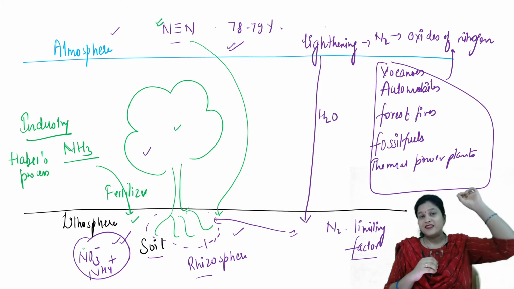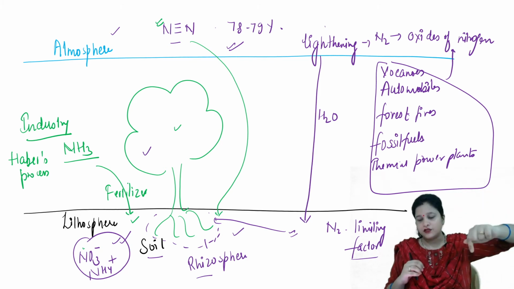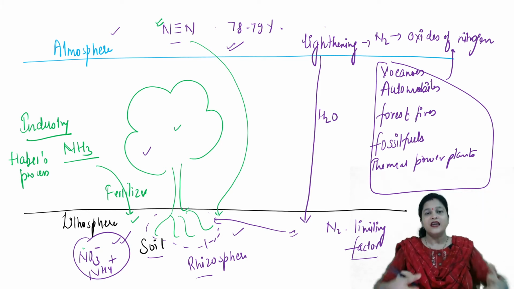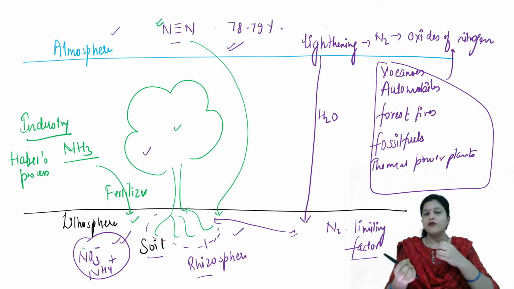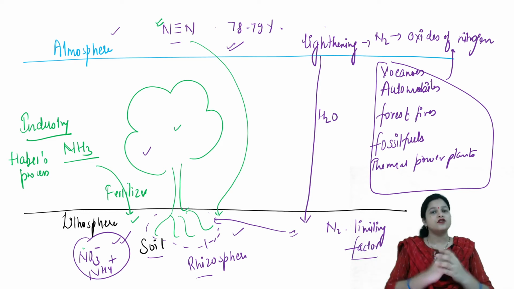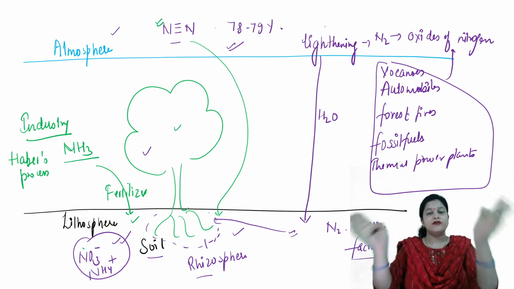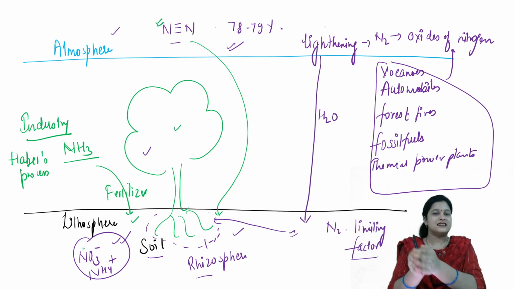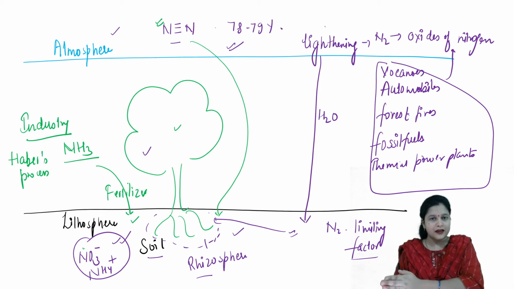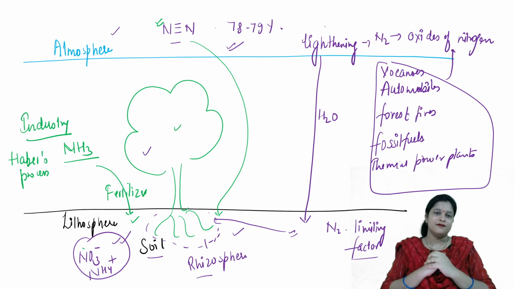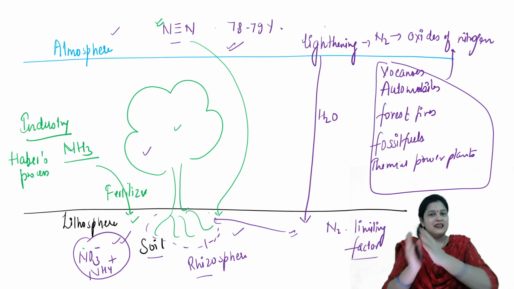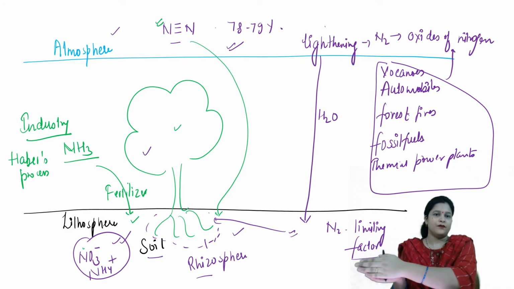So we will see how this nitrogen will be converted into nitrate, and then finally how the plants will take this, how from the plants the nitrogen reaches different animals, and from different plants and animals how this nitrogen reaches the soil back, and from the soil how it reaches the atmosphere again. So let's begin each step one by one.